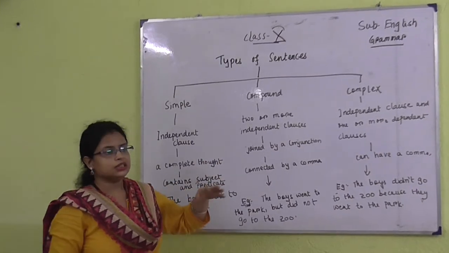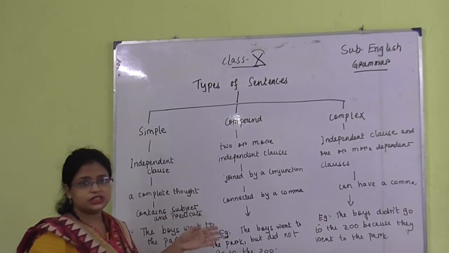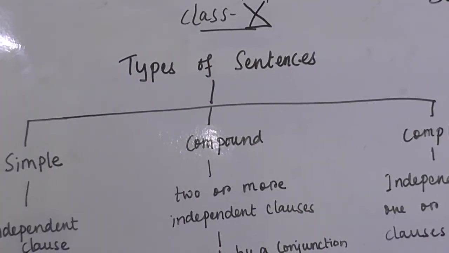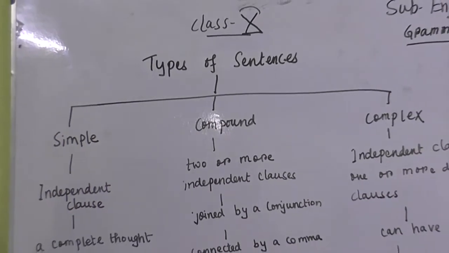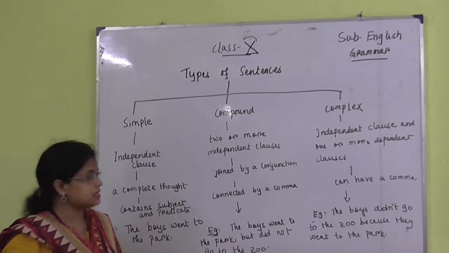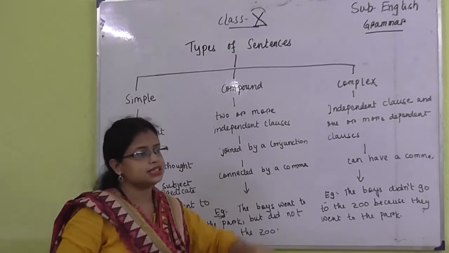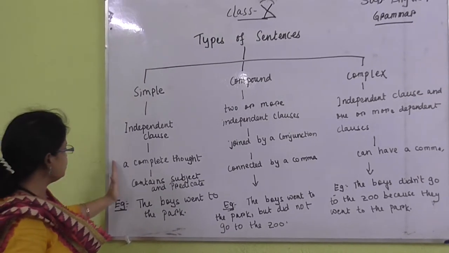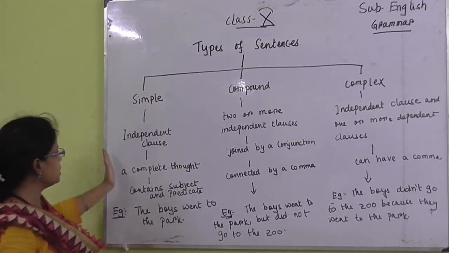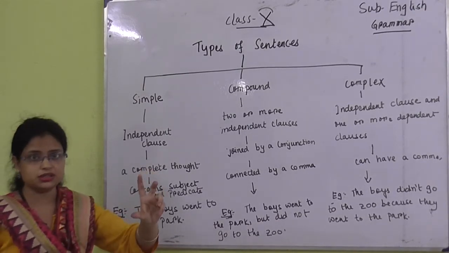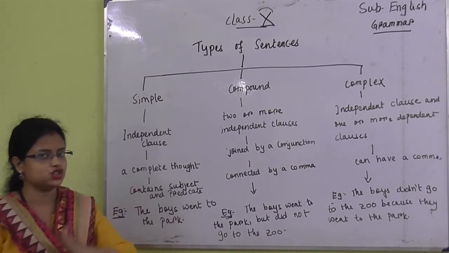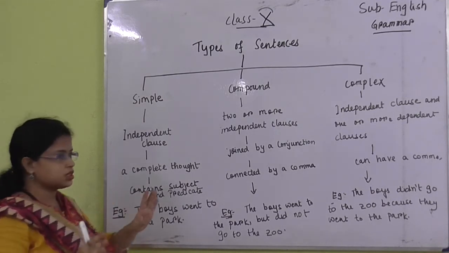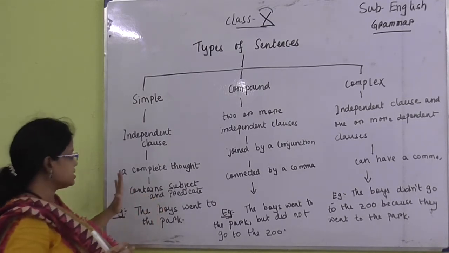Students, so far I have done the assertive sentence transformation with the degrees of comparison, and now we will start with the types of sentences. There are three types of sentences: simple sentence, compound sentence and complex sentence. Understood? So what is the simple sentence? These are the features that we can find in the simple sentence. Number one is the independent clause, which means it has its own subject and its own predicate. No need to be dependent on others. Complete thought means a complete sentence, containing subject and predicate.